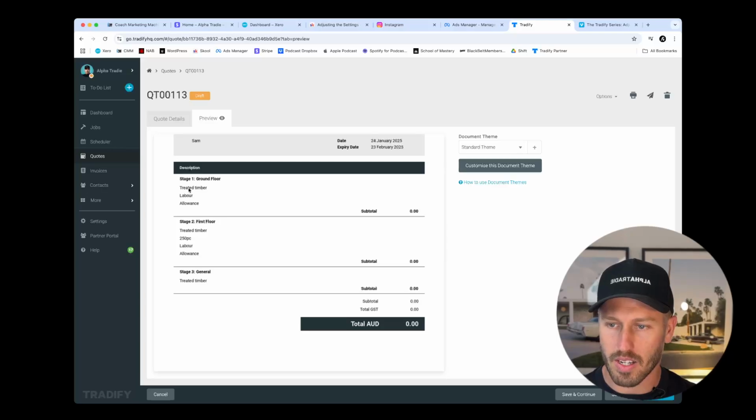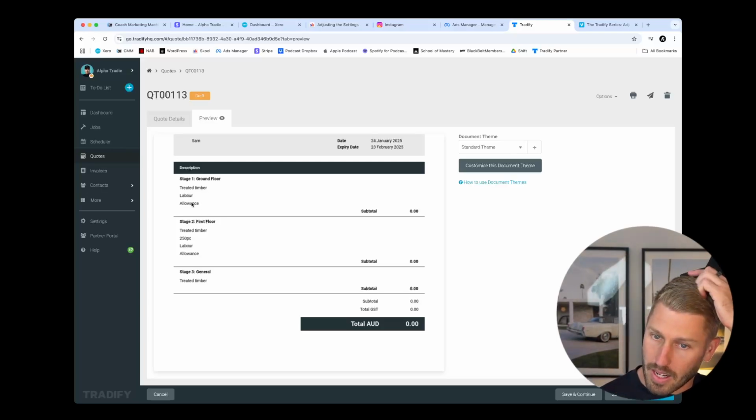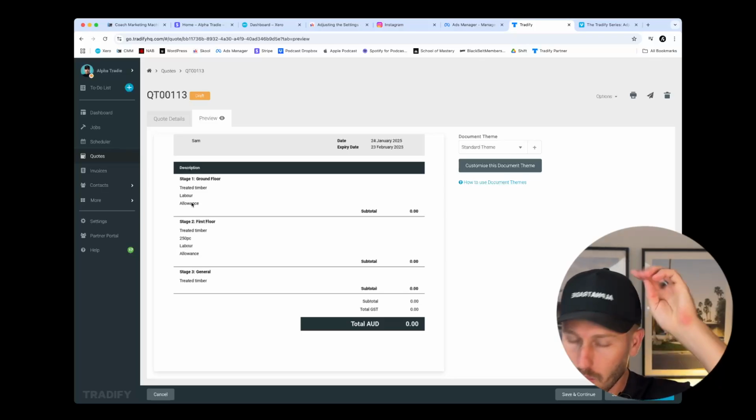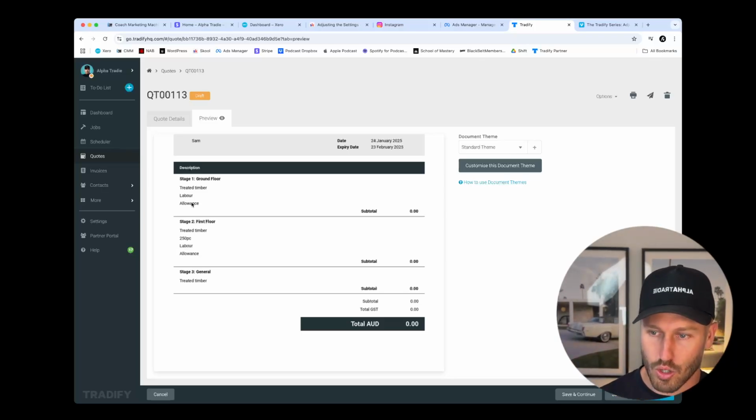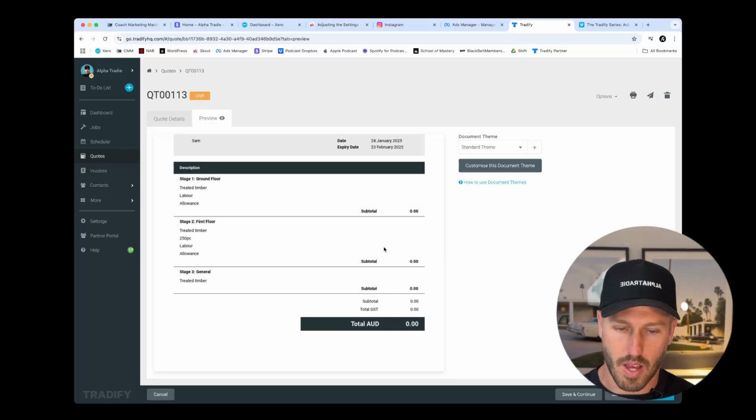There we go. Now we can see the items that have been included. Now, do we want to show labor and allowance? Potentially not, and we might have to do some further fiddling to remove those items from there. Let's see if we can actually do it now.